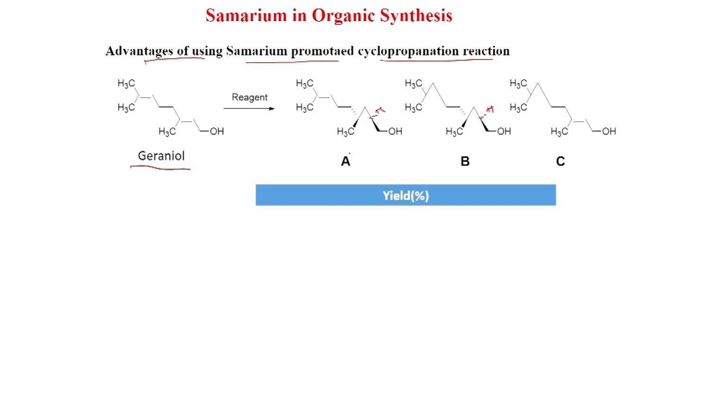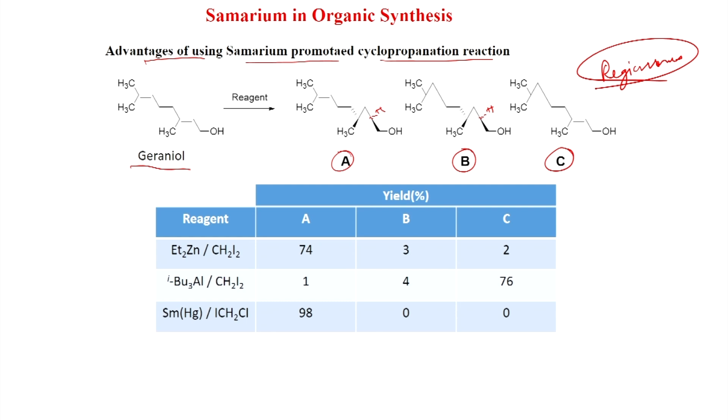One is cyclopropanation here, that is A, another is cyclopropanation of both double bonds, then it is called compound B, and the third possibility is cyclopropanation in the olefin, not in the allylic alcohol, that is C. So, 3 compounds can be formed. These are regioisomers. Now, if you put diethyl zinc and CH2I2, then A is formed in 74%, that is the major, but you get some amount of B and C, 3%, 2%.